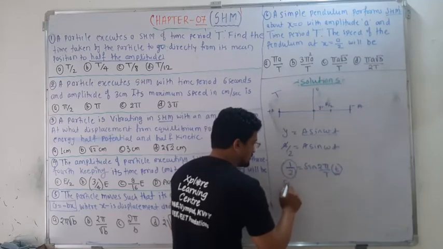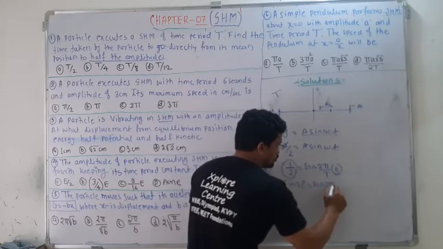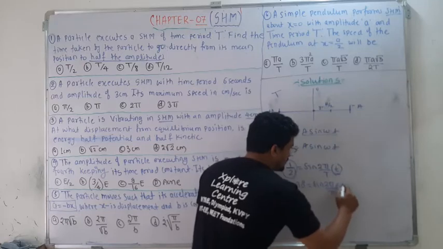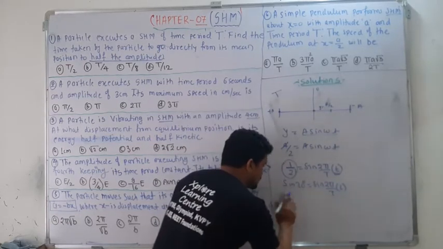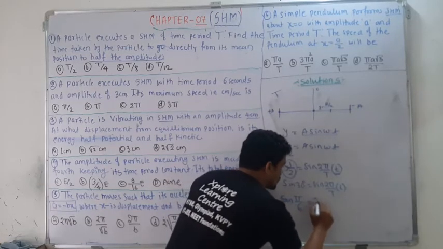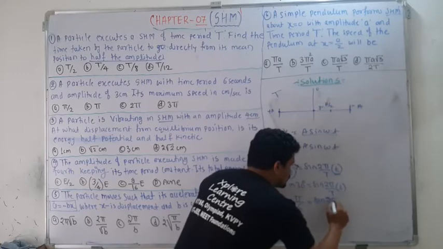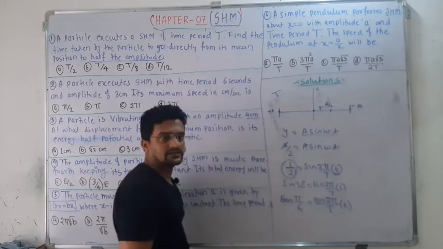That is sine of 30, and that is equal to sine of 2 pi upon T into t. Sine of 30 in radians is sine of pi by 6, equal to sine of 2 pi divided by T multiplied by t.